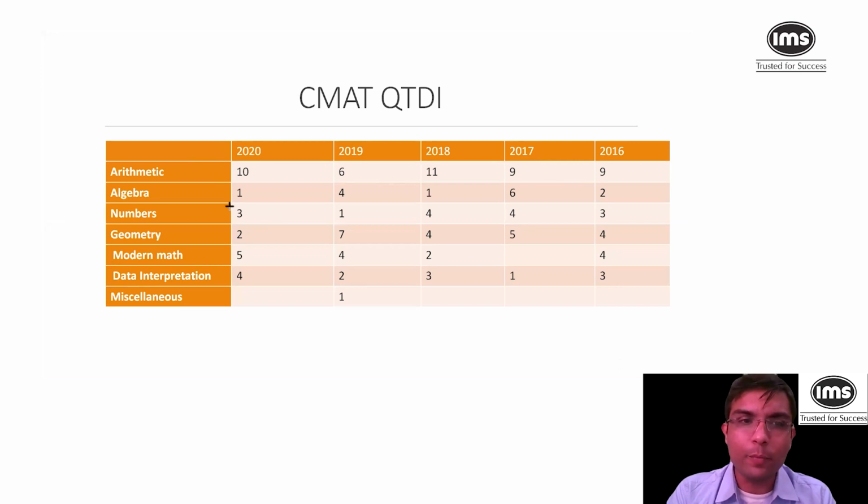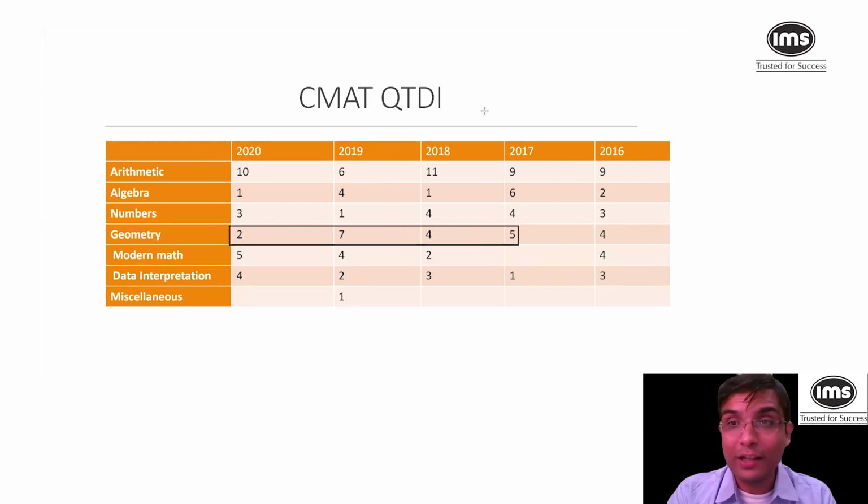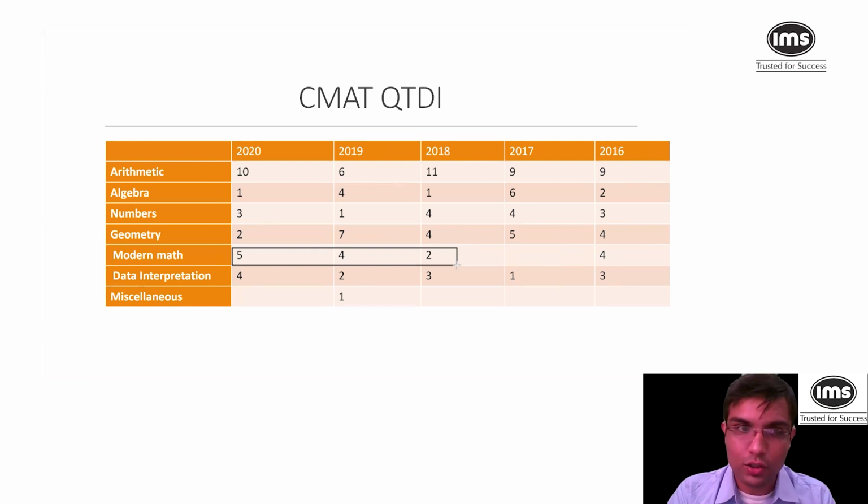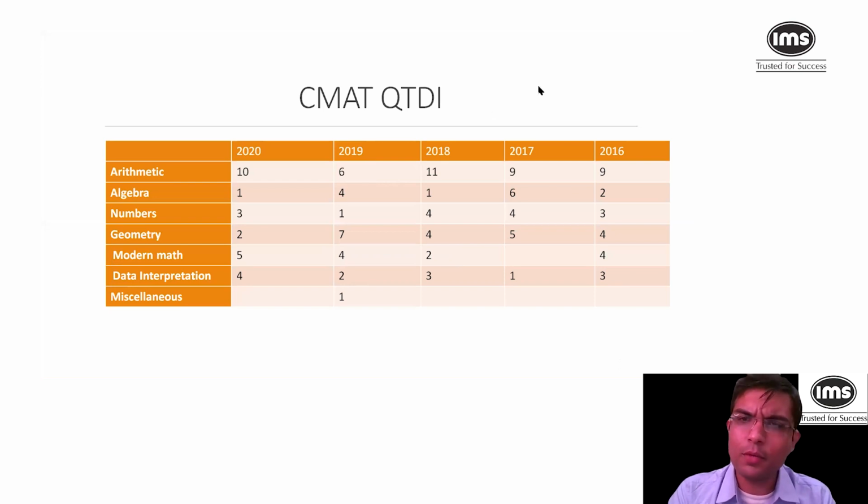It is followed by geometry. In some years, geometry has had a good weightage, so it is also asked in a good number of questions. Modern math, which includes PNC, probability and set theory, also has a good number of questions. Data interpretation always has 4 to 5 questions, somewhere around that. This is followed by algebra and numbers. All those things you have learned so far, right? What kind of questions exactly come?